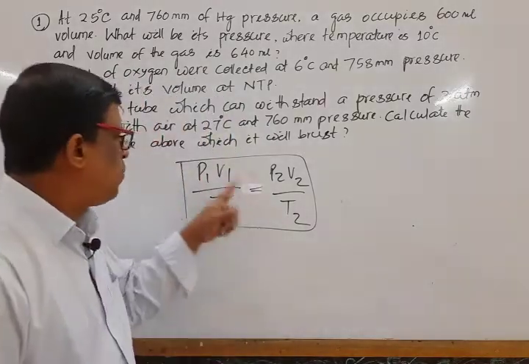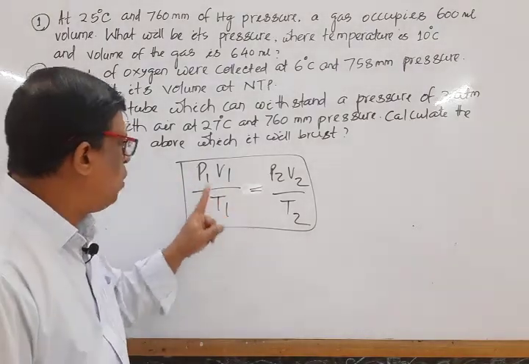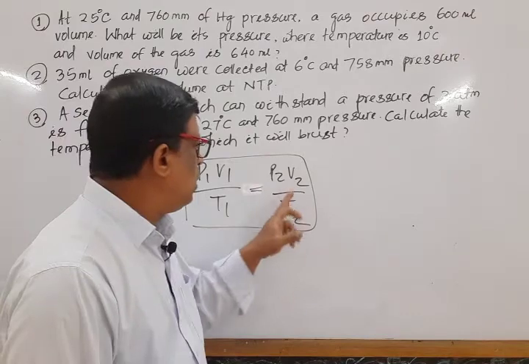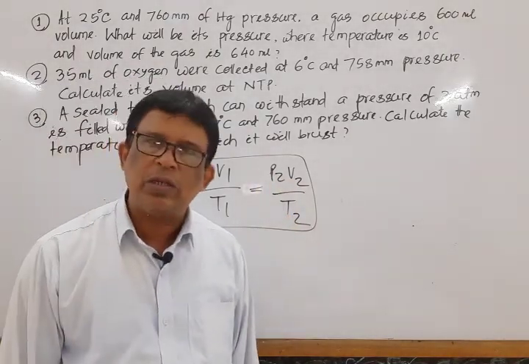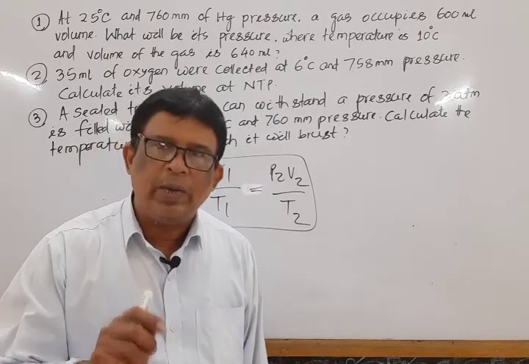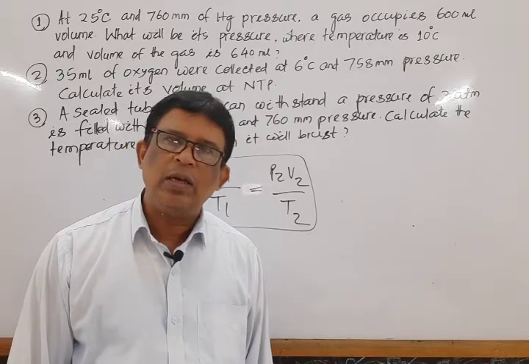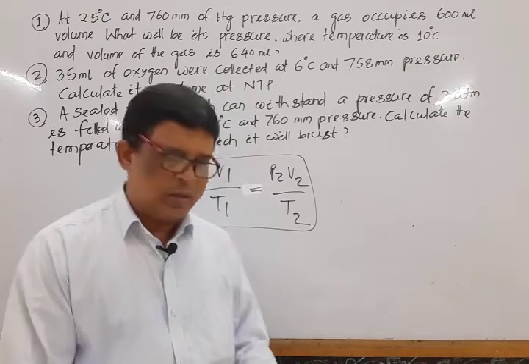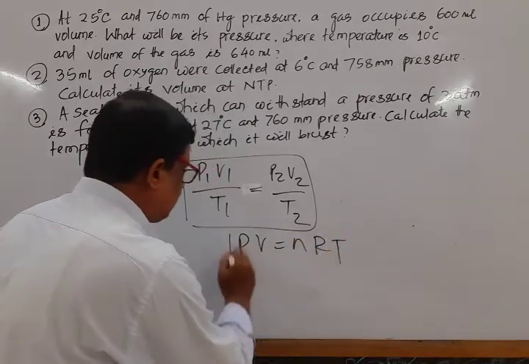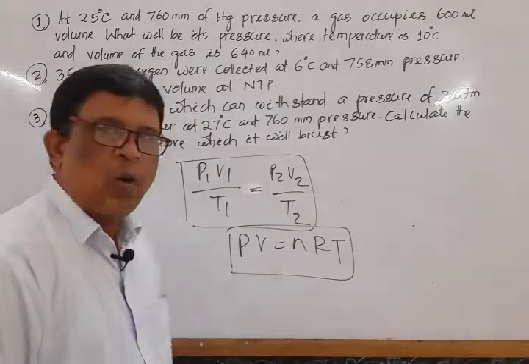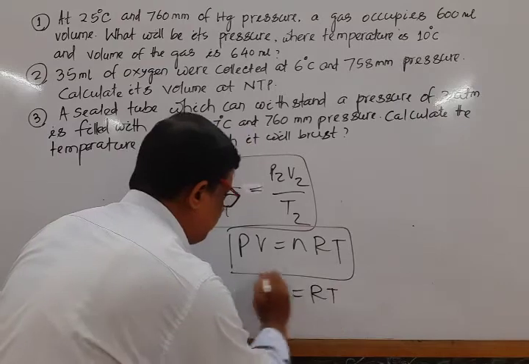So here 6 parameters are there. P1, V1, T1 are the initial pressure, initial volume, initial temperature, and P2, V2, T2 the final pressure, final volume and final temperature. In a question, 5 parameters are given. We have to calculate the 6th parameter. And last one, that is ideal gas equation. This is PV is equal to nRT. For 1 mole, this reduces to PV is equal to RT.